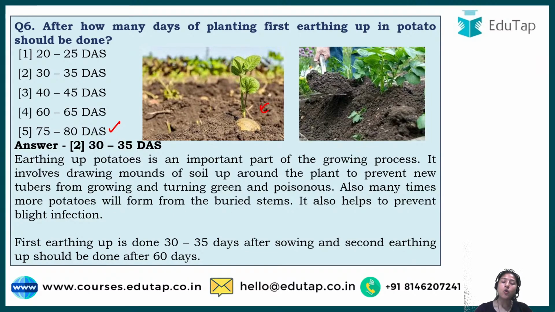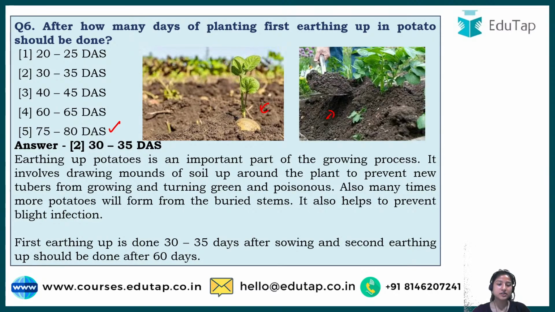Now if they are exposed to the sun, various reactions would take place, and then they would not be consumable. That is why, as you can see in the second picture also, we cover the potatoes. This process of covering the potatoes again, when they reach a certain age and start exposing to the outer environment, is known as earthing up.